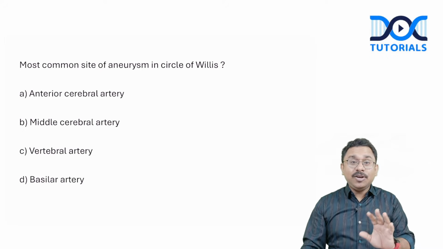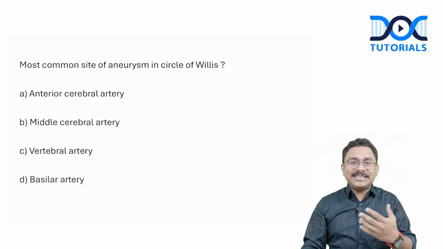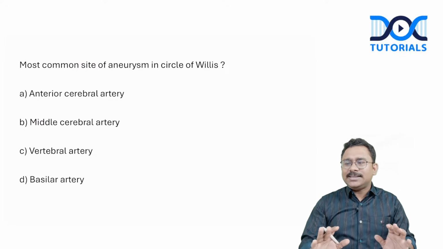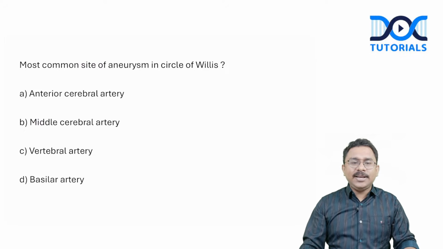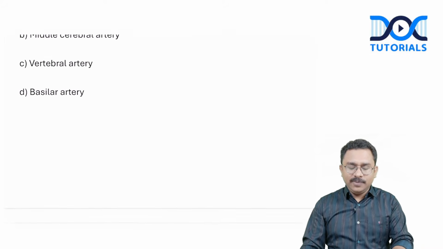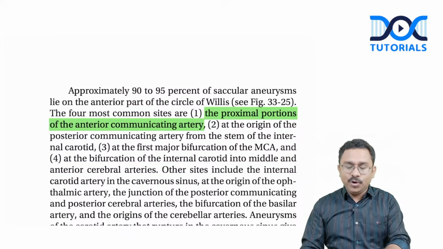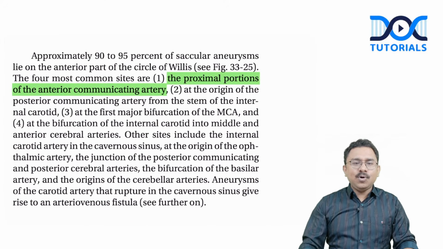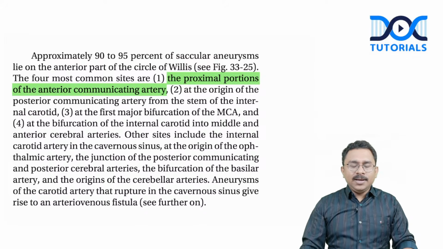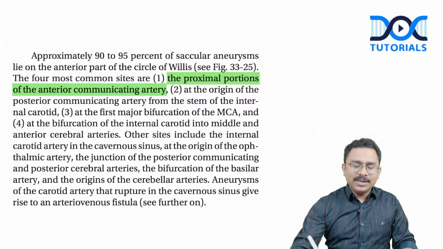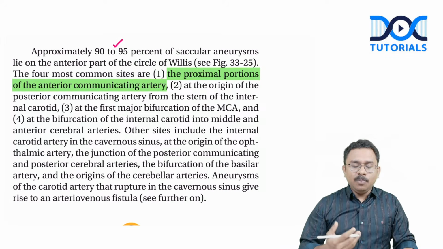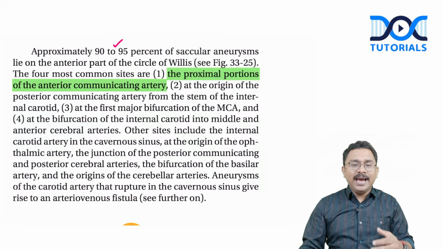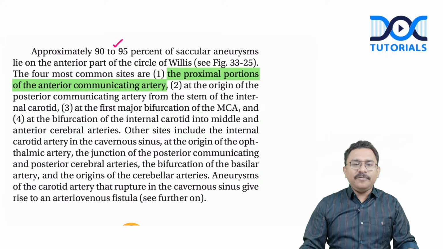Most common site of aneurysm was asked, not per se a ruptured aneurysm, just the question was most common site of aneurysm. Now, I agree to one fact, that when you look at the aneurysms, let me just show you a screenshot from the Adam and Victor's textbook of neurology. And as you can see, when you talk about saccular aneurysms, most of them would lie in the anterior part of the circle of Willis.